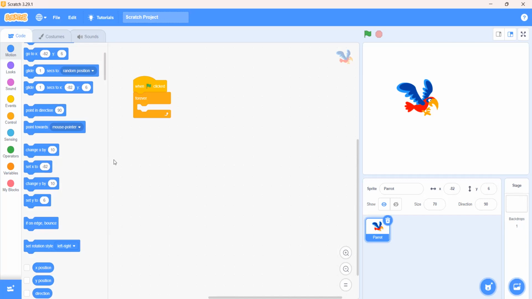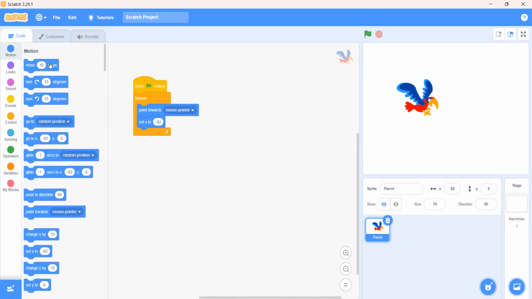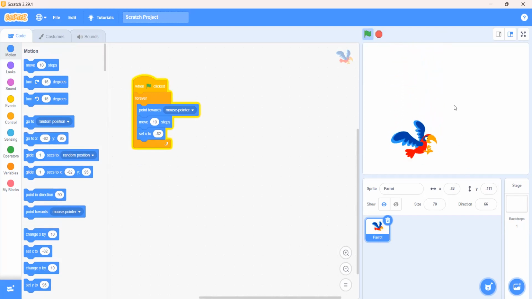When green flag clicked, forever, set x, then point towards mouse pointer, and move 10 steps. Now, if I click on the green flag, you will see that the parrot's x-axis has been set. The parrot is only moving up and down. Can you see it?